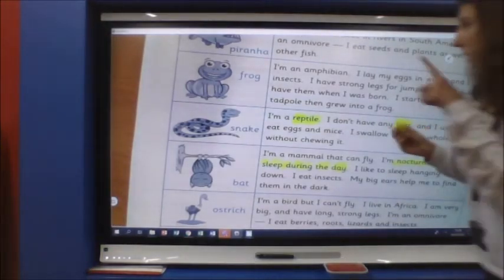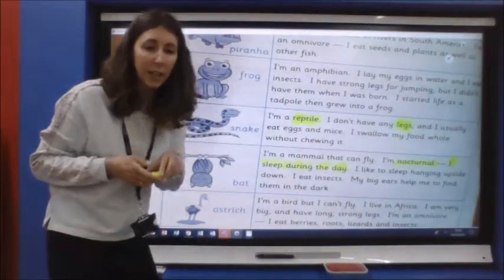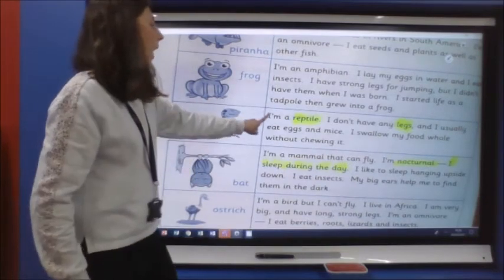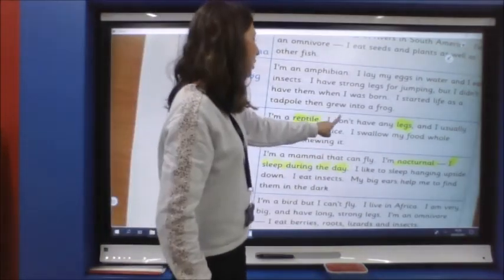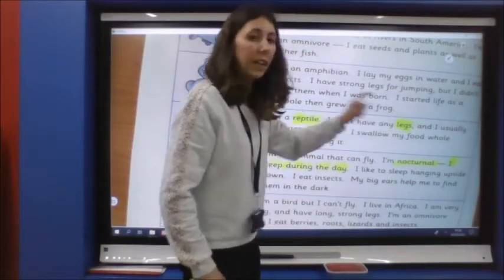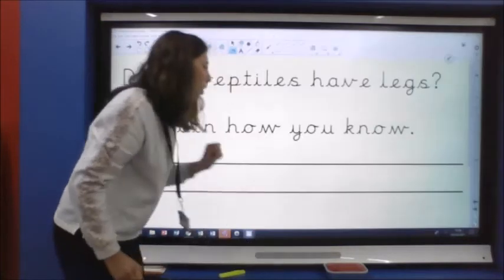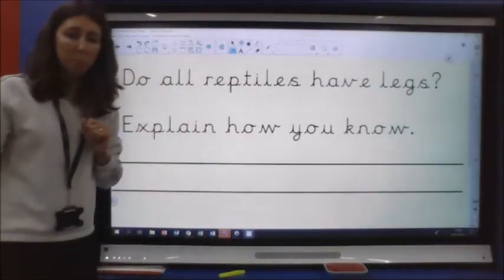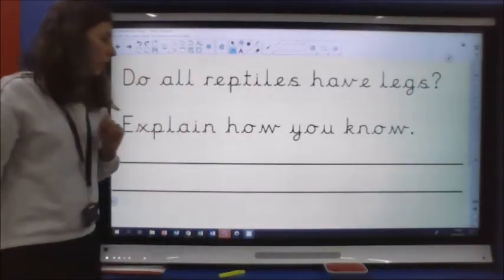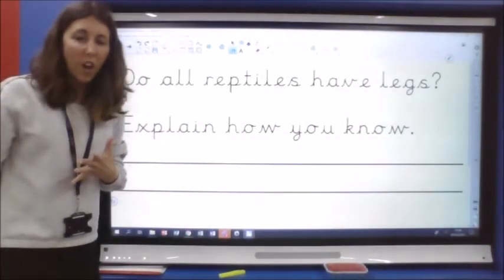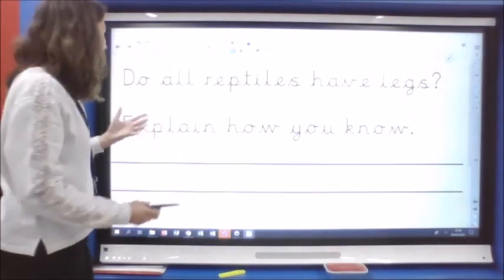Okay, I've got the word reptile there, and I've also got the word legs. Let's read that little part, because I've got my key words from the question. I'm a reptile. I don't have any legs. Right. Do all reptiles have legs? No. How do we know? Because a snake doesn't have any legs.